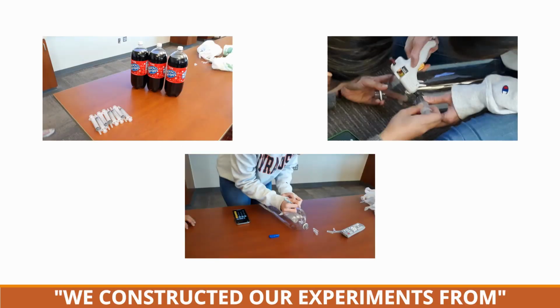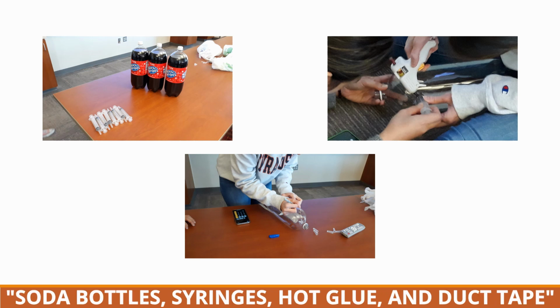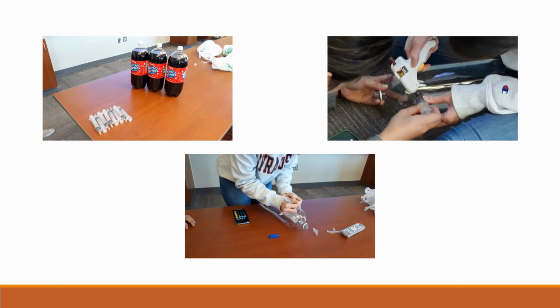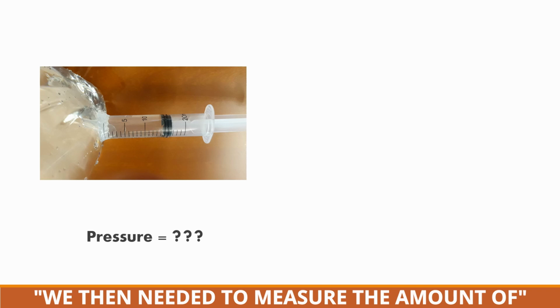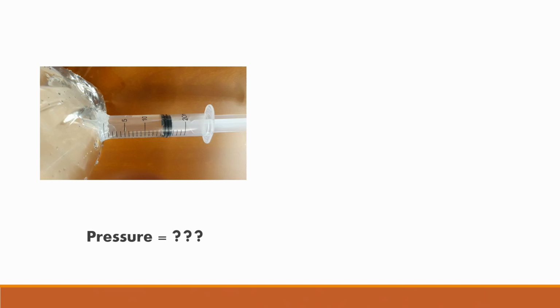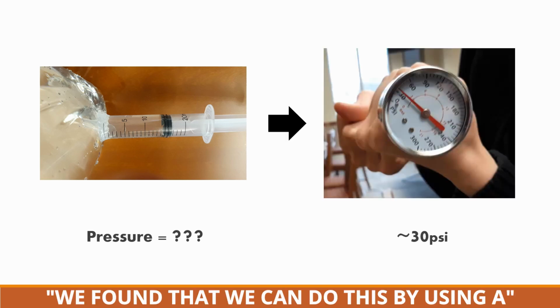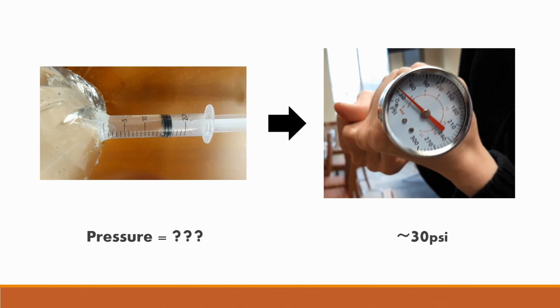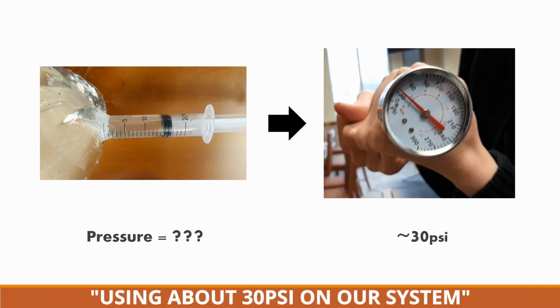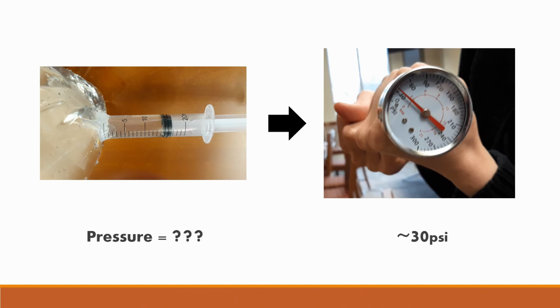We constructed our experiments from soda bottles, syringes, hot glue, and duct tape. We then needed to measure the amount of pressure we're putting onto the system. We found that we can do this by using a pressure gauge and a syringe. The pressure gauge told us that we were using about 30 psi on our system.